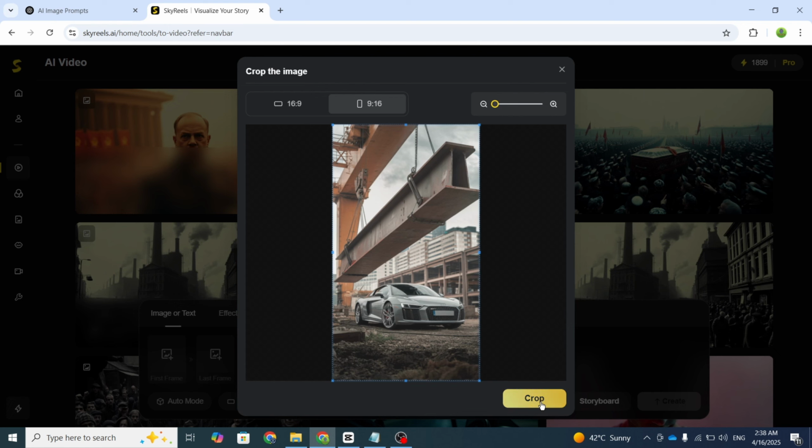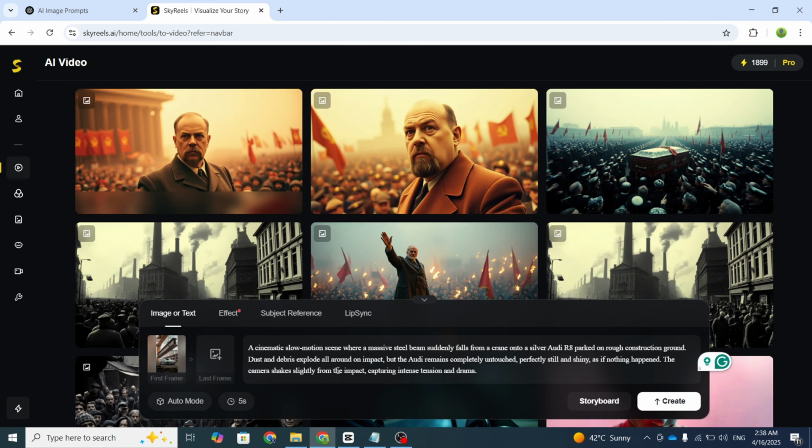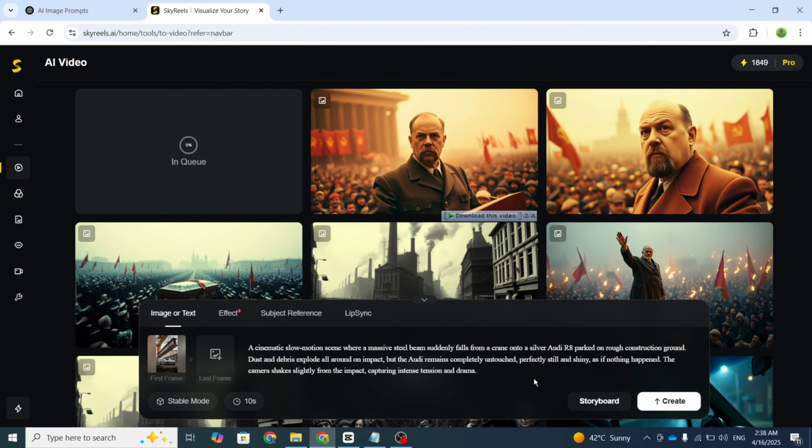Once you select the ratio, paste your prompt in the given box, then choose the video duration and finally click the Generate button. In just a short while, it will convert your image into a video.